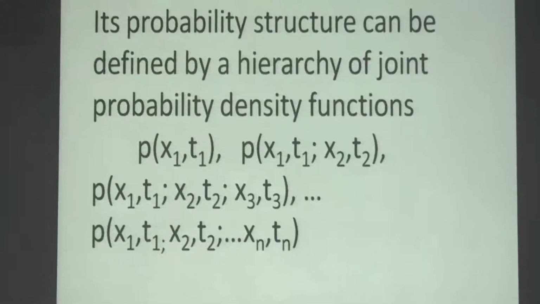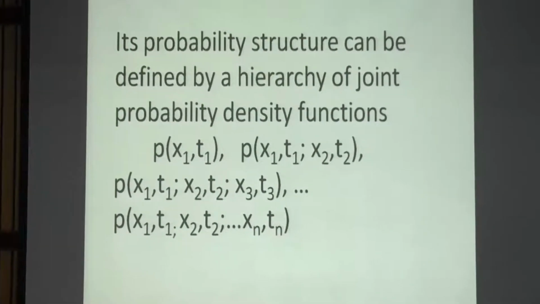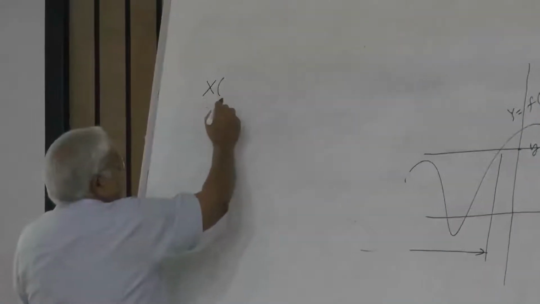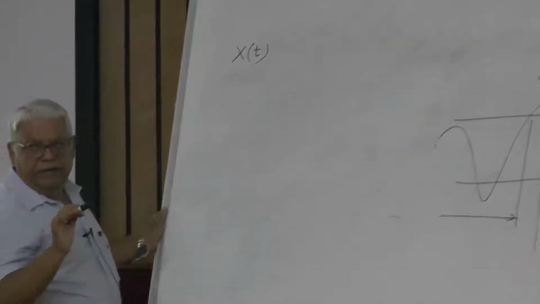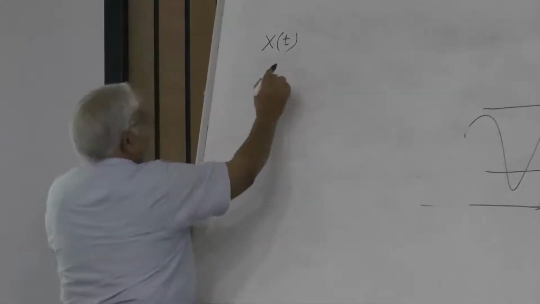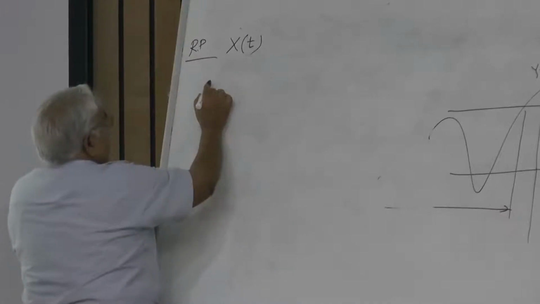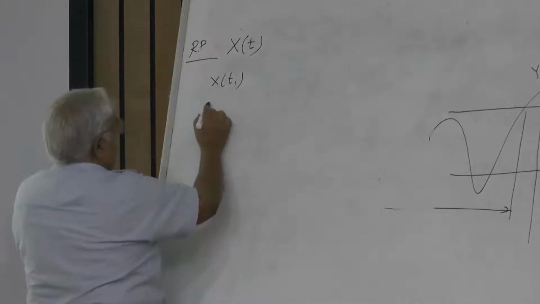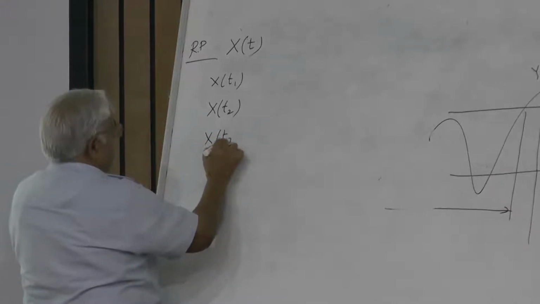Okay, suppose we are dealing with a random process x. From the same x, that omega is not written, as I mentioned earlier, that omega is dropped out. Only the index is written. So from the same set, this is a random process. I have here x at T1, this is a random variable, x at T2, another random variable, x at T3, another random variable.